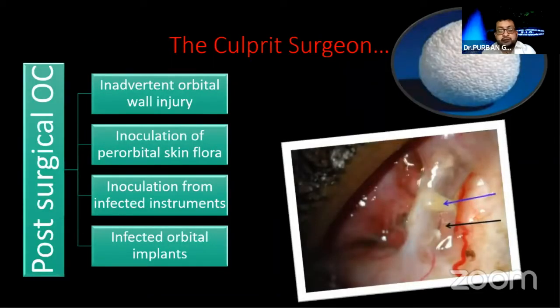The basic cause of post-surgical orbital inflammation is inadvertent orbital wall injury. Inoculation is doubtful, but still, if you are not maintaining preoperative sepsis control, there can be inoculation of periorbital skin flora, inoculation from infected instruments, and obviously from infected implants.